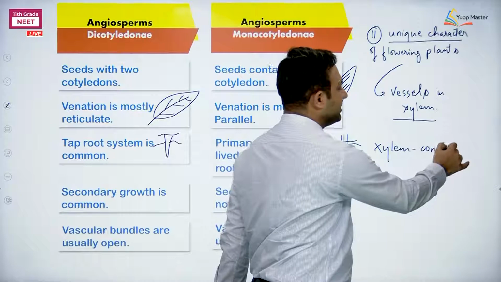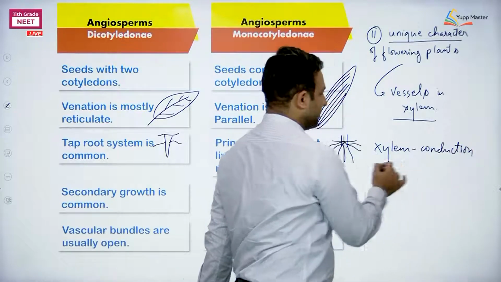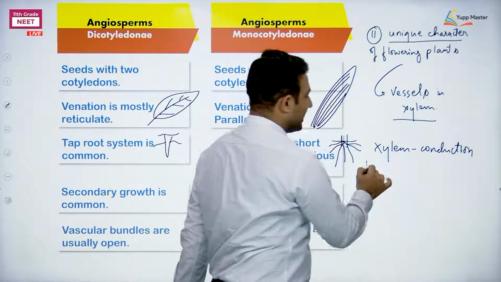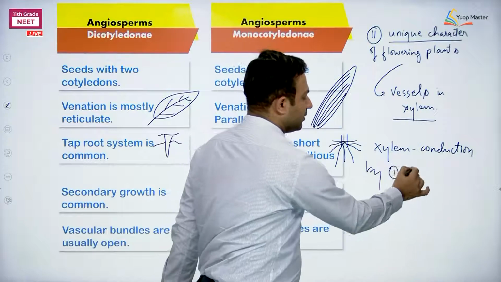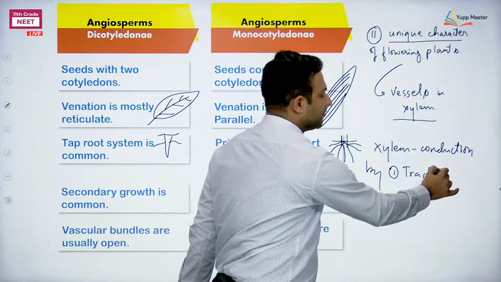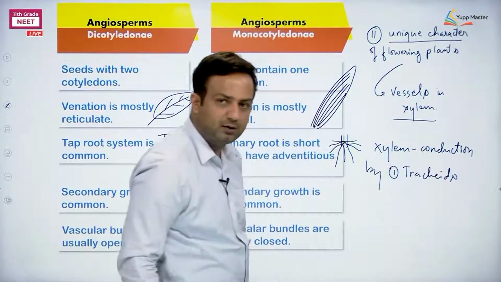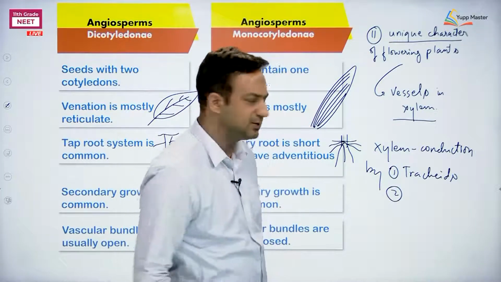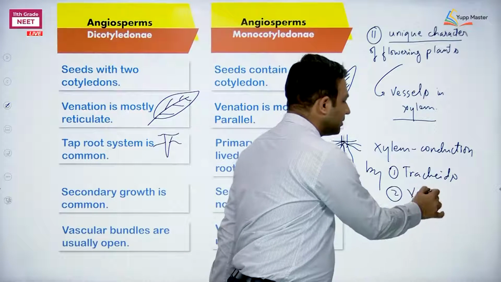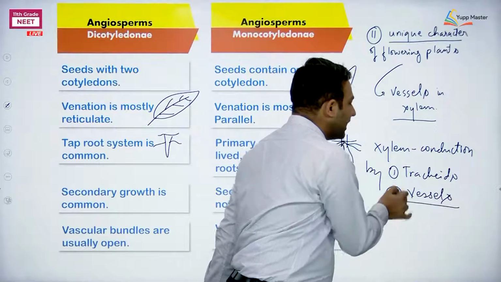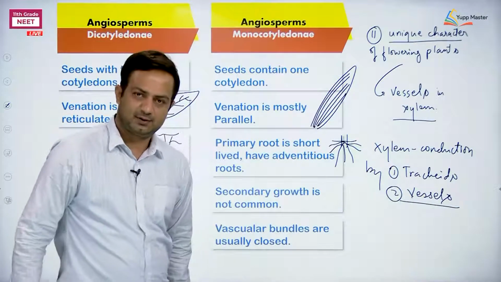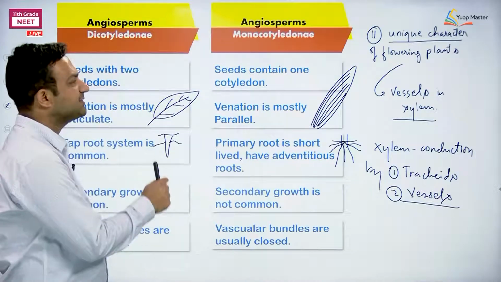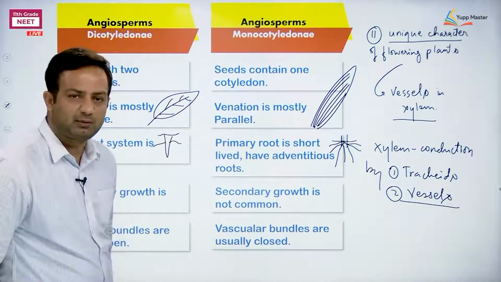Xylem conducting elements in angiosperms: one is called tracheids, the primitive one which is seen in Pteridophyta. Most of the gymnosperms have tracheids only, and angiosperms have, in addition to tracheids, vessels. So this is why we are saying this is the second unique character of flowering plants.